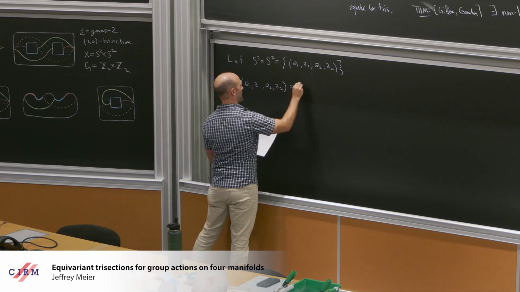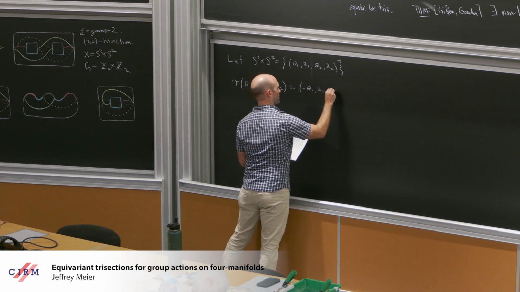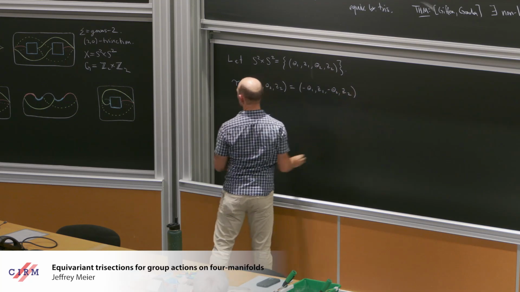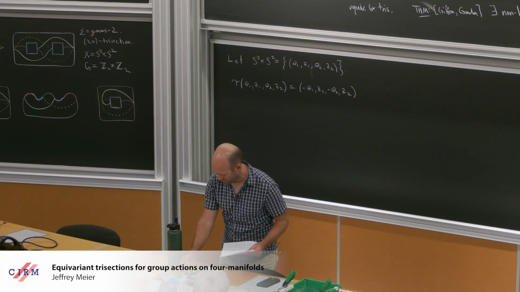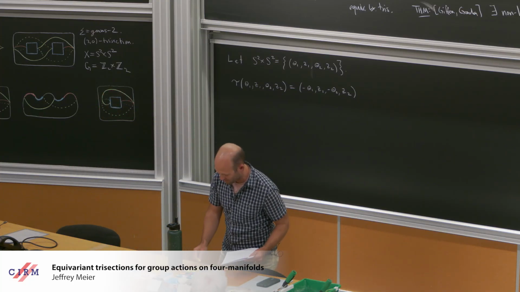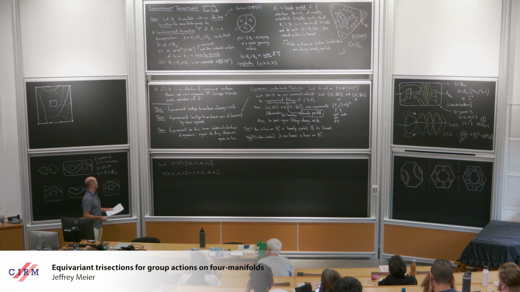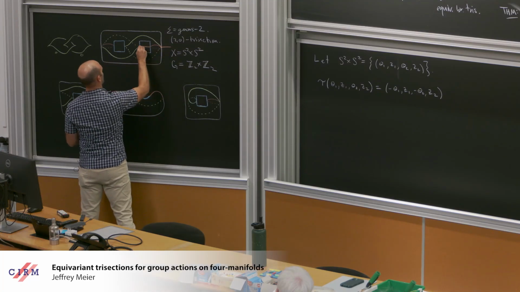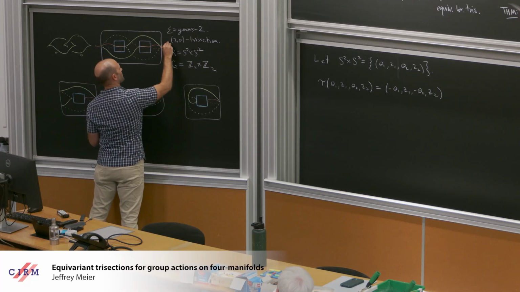It acts by negating the two theta coordinates. In this trisection, this is non-obvious. Given the amount of time we have left, you're just going to have to trust me on this, although we spell out all the details in the paper in the extended analysis. If you want to check that out, the axis of rotation for tau is this one here.